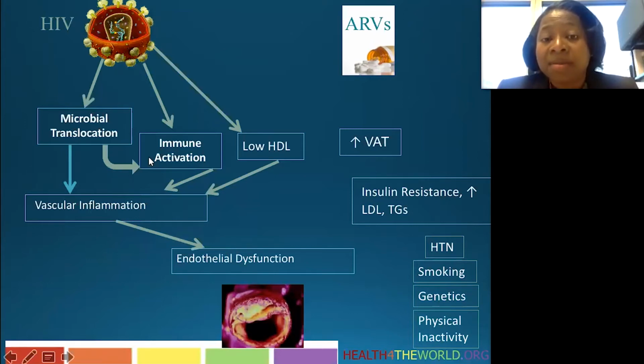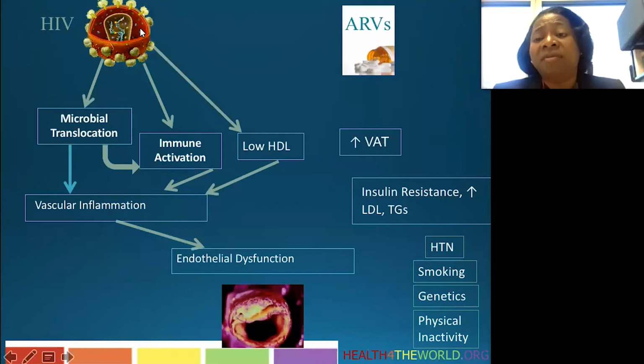But because it revs up immune activation to a great degree, immune activation itself then also leads to increased vascular inflammation. HIV, like any chronic viral infection, leads to a chronic state of heightened immune activation, and that contributes to vascular inflammation.